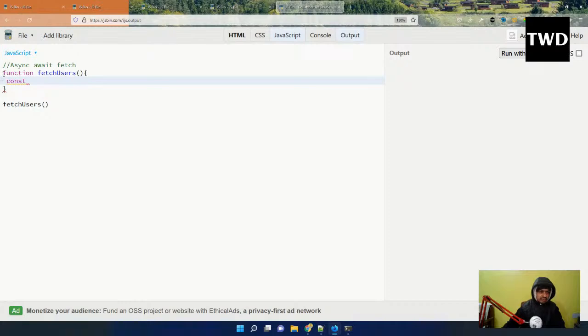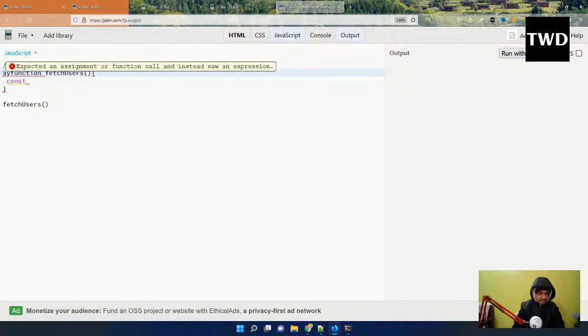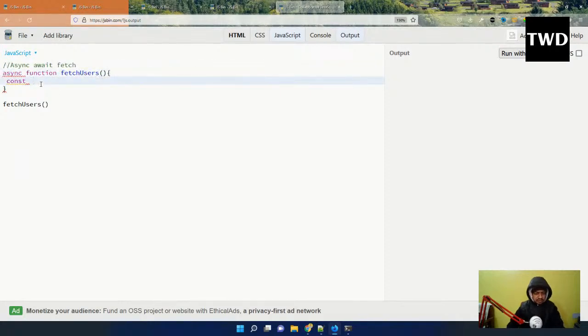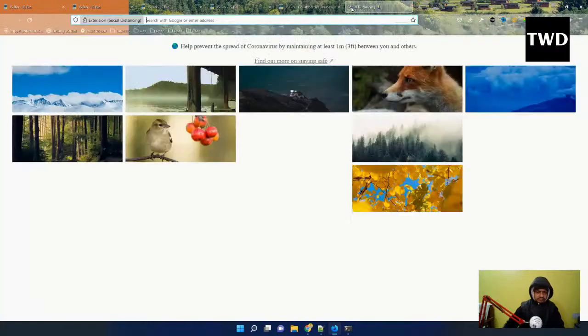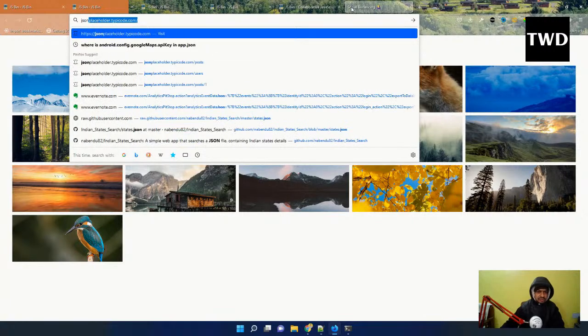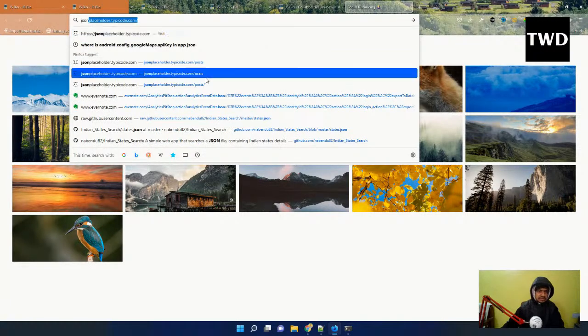First thing is that I will have to add the word async here, and then there is a fetch API in the browser. We are going to use that. That's equal to await fetch, and I'm going to use the JSON placeholder users endpoint.